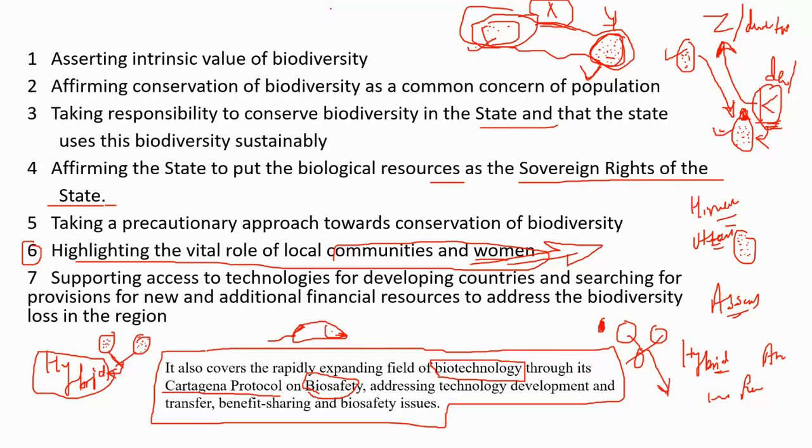You might have seen in the Hulk movie, if I'm not wrong. Okay, I'm not promoting that movie. They tested something on a frog. So this kind of thing.